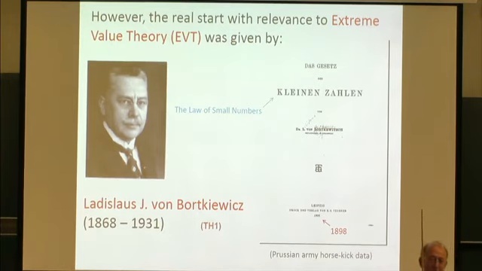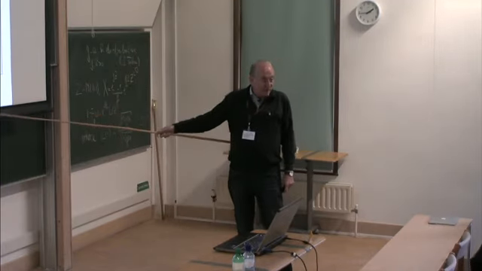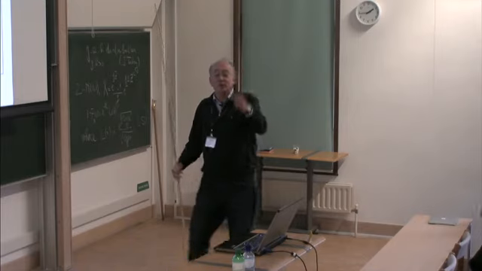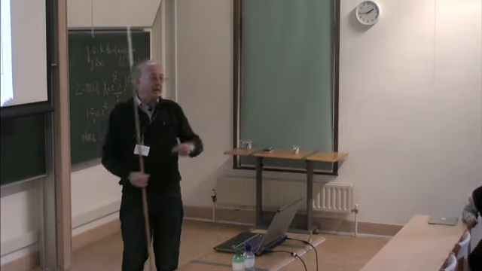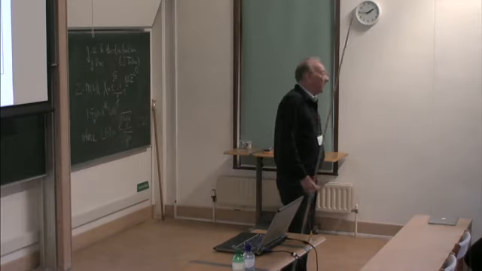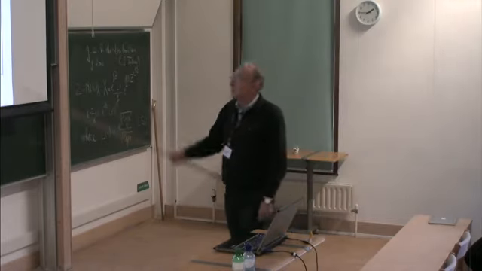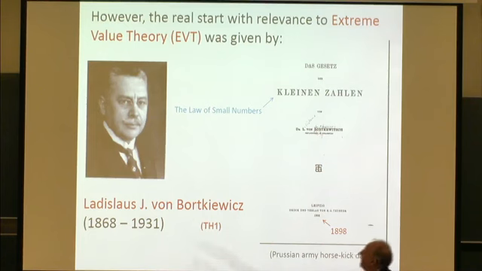Remember his name. Von Bortkiewicz, in actuarial mathematics, is known for one of the most famous data sets. You know, like in multivariate analysis, the standard data set is the Fisher Iris data, and every field has its famous data sets. That's for discrimination and discriminant analysis. This is the first famous data set: the number of soldiers killed in a year in part of the Prussian army by kicks of horses. And that he modeled by using the Poisson. So that's von Bortkiewicz. But much more important, he wrote this book, Das Gesetz der kleinen Zahlen.